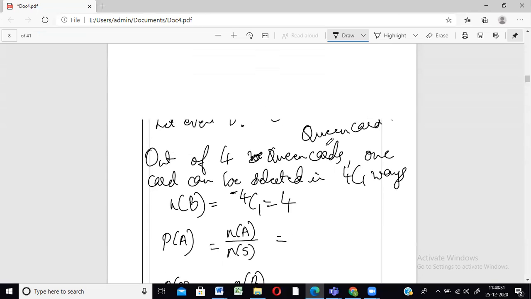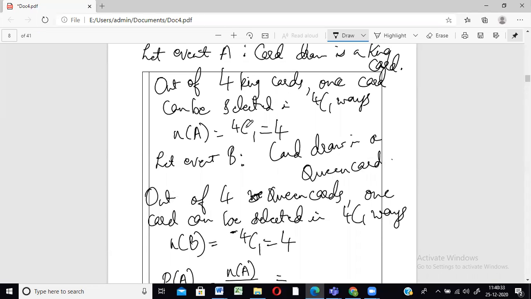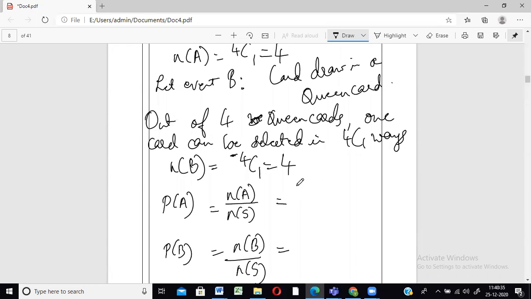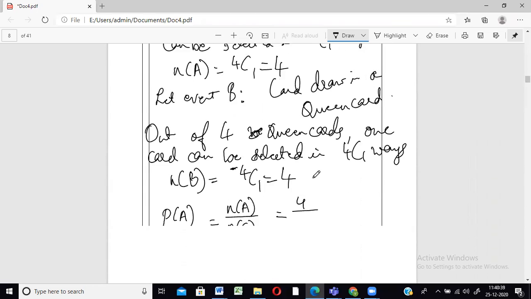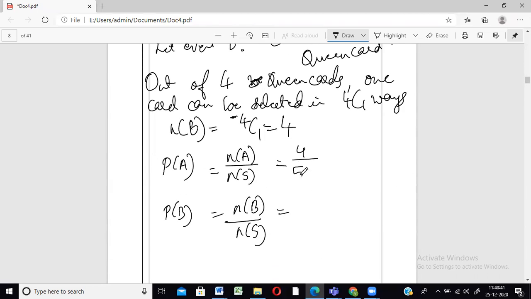What is the number of elements in event A? It's 4. 4 upon the number of elements in the sample space. How many? There were 52. Correct? So you can write it in the reduced form: 4 ones are 4, 4 13s are 52. You can just cancel that and write 1 by 13. Likewise for B, the number of elements in B is 4 and the number of elements in the sample space is 52. 4 ones are 4, 4 13s are 52. 1 by 13.